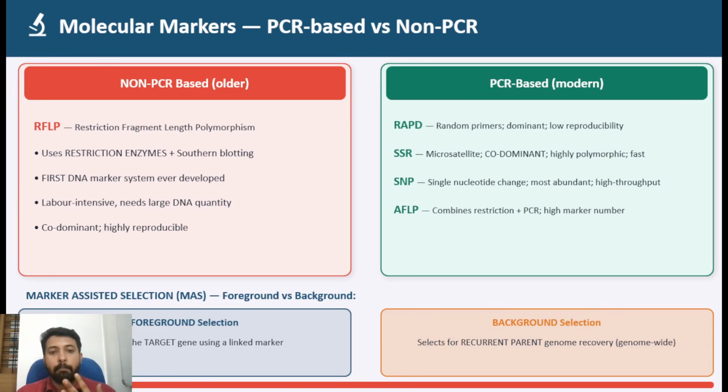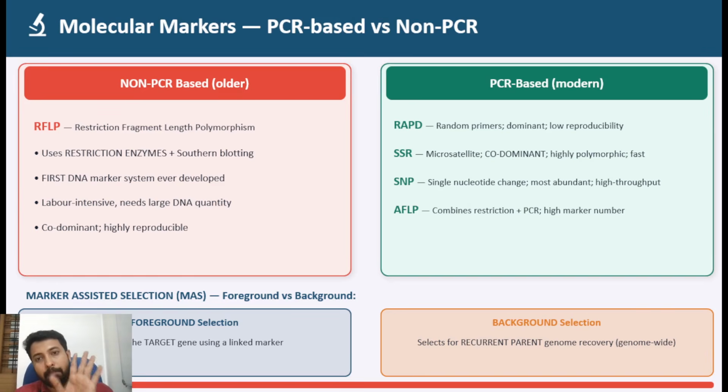Okay, for example, blotting is involved in which of the following marker studies, or which of the following molecular markers? For example, RFLP needs blotting, while SSR markers and SNPs do not need blotting techniques. Such technical differences in how the marker analysis is performed, the key differences, you also need to focus on. These are the 5 areas of molecular markers from which questions can be asked.